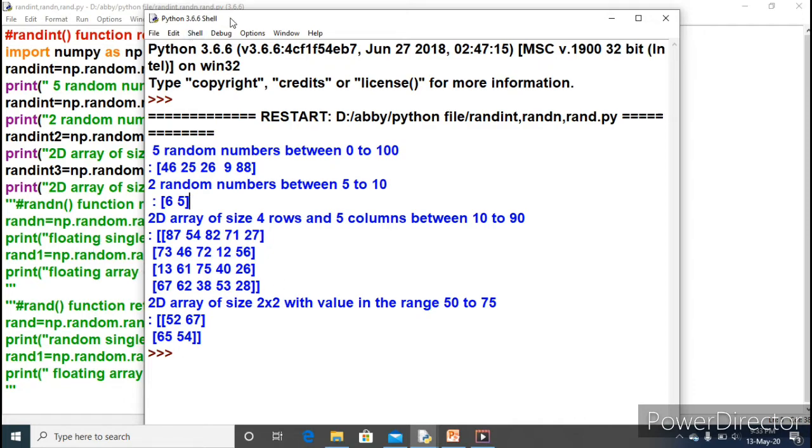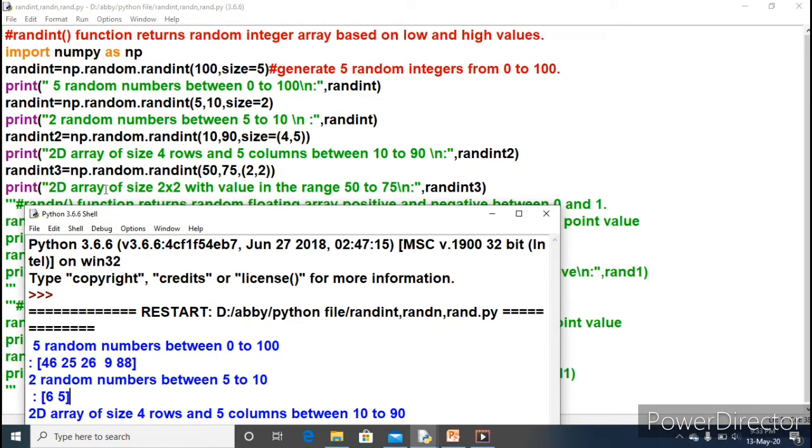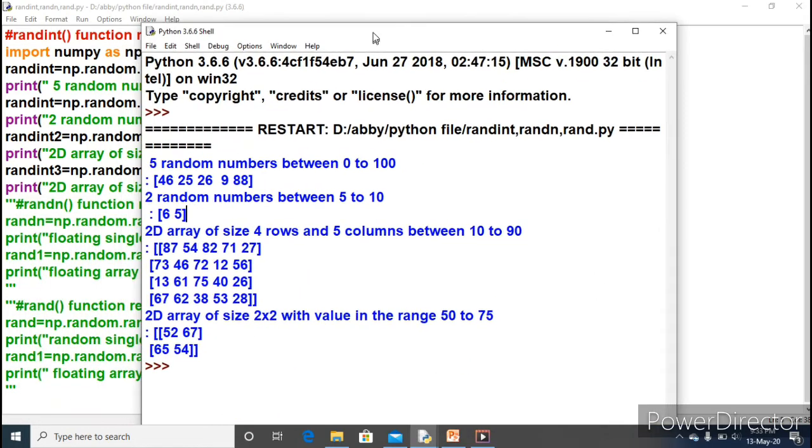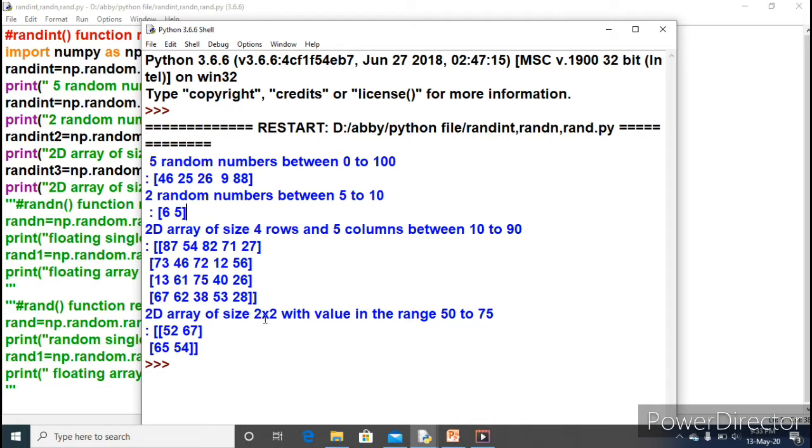The fourth print is used for 50 to 75 and 2 by 2. So 2D array of size 2 into 2 means 2 by 2 with values in the range of 50 to 75. All the 4 elements of the array will be in the range of 50 to 75. 2 by 2, 2 rows, 2 columns.